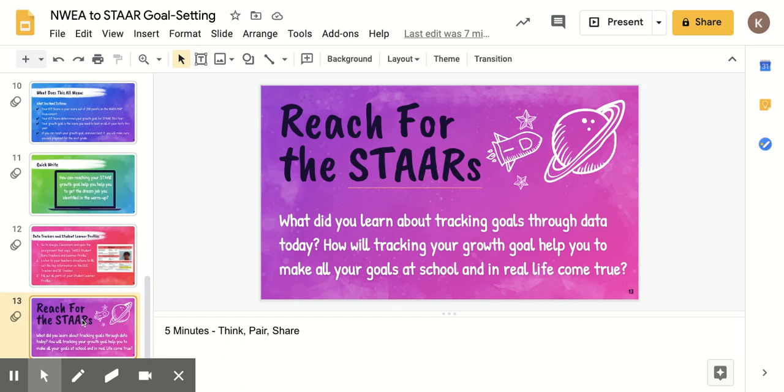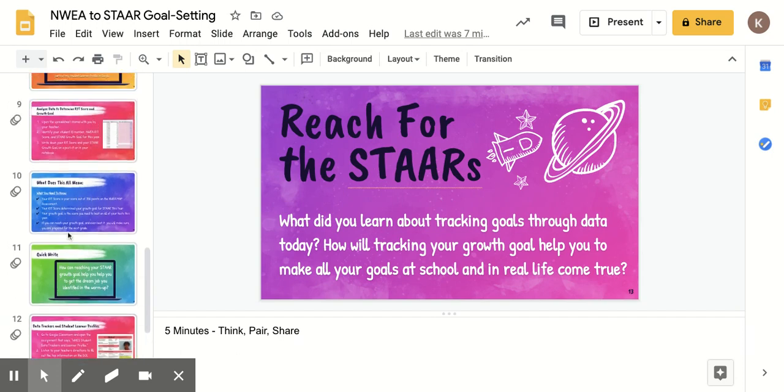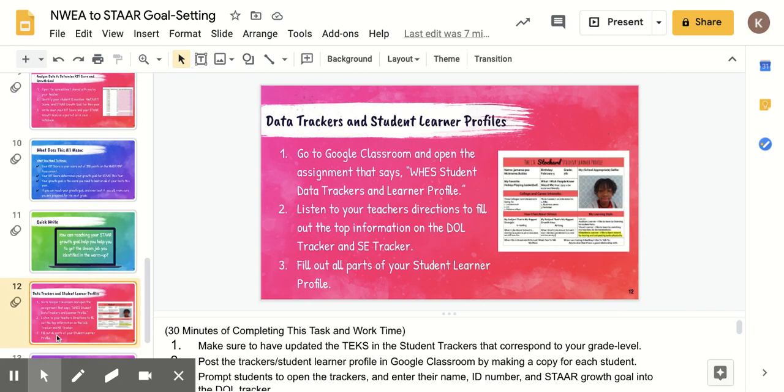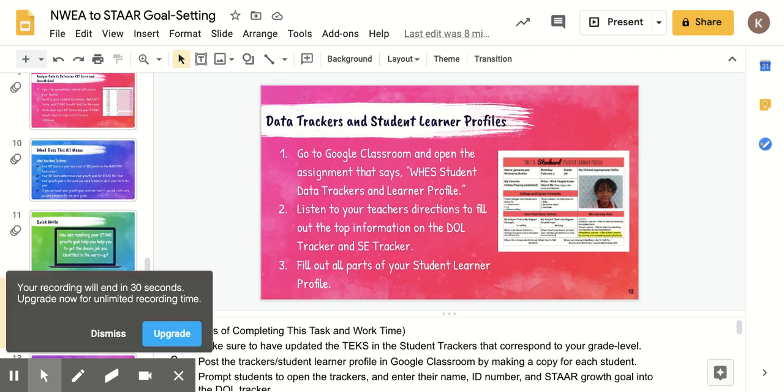Then simply close out with a think, pair, share in the traditional setting, or in the virtual setting, something that is more appropriate. So please make sure to read all of the speaker notes that contain all of the directions. Specifically for slides 9 and 12, this is the most important because this is the bulk of the time, and we want to make sure not to violate students' privacy.